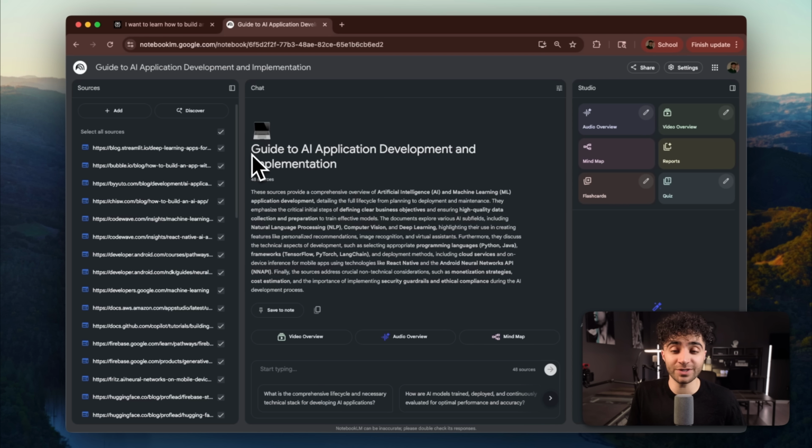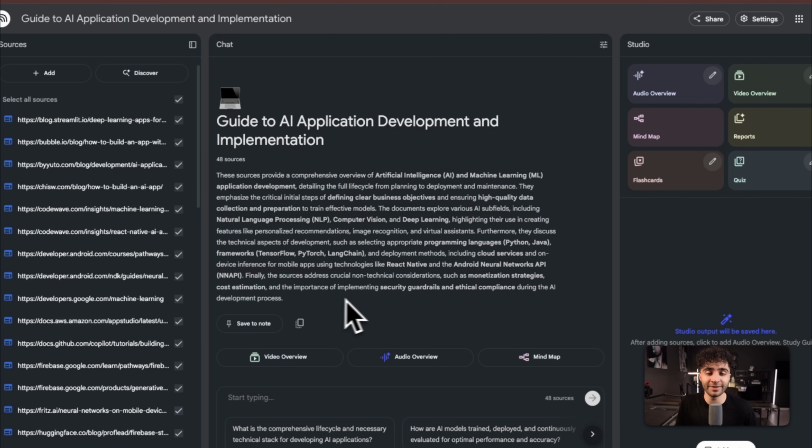And as you can see, you just get a brief overview of what these sources talk about. It instantly goes in, and in just about a minute, it reads everything from these sources. It gives us a little description right here. And this is my favorite part.